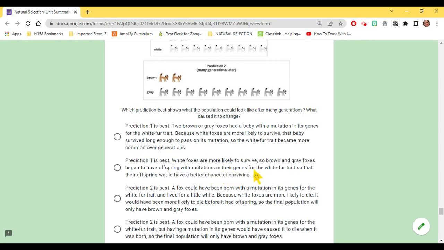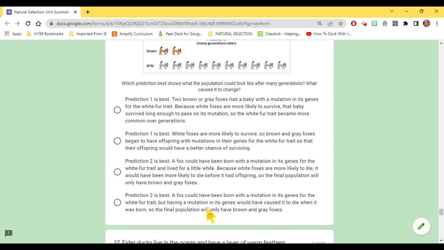an offspring with mutations in their genes for the white fur trait, so that their offspring would have a better chance of surviving. Prediction 2 is best. A fox could have been born with the mutation in its genes for the white fur trait and lived for a little while. Because white foxes are more likely to die, it would have been more likely to die before it had offspring. So the final population will only have brown and gray foxes.